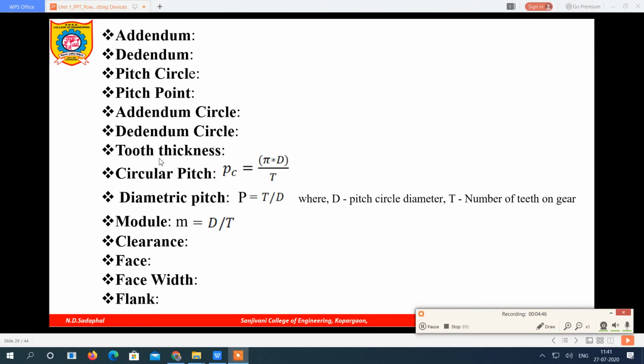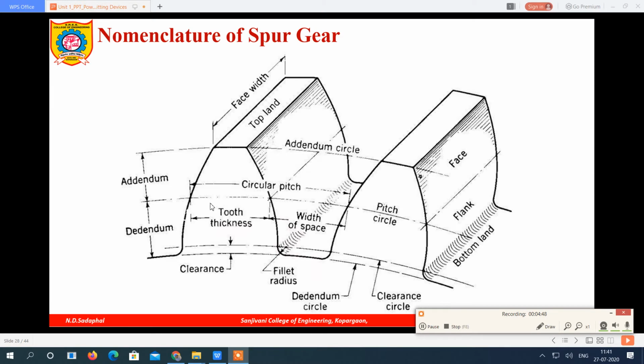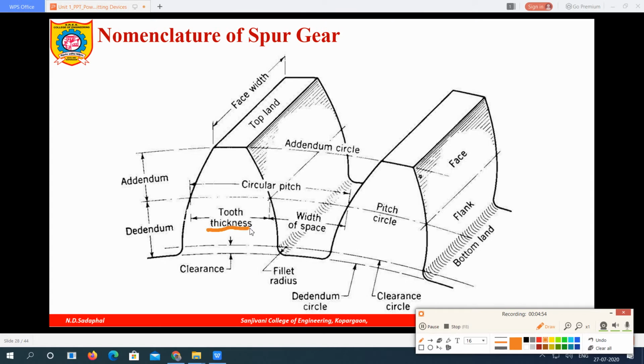Now what is tooth thickness? Here you can see tooth thickness. This is tooth thickness. So it is the distance between two pitch points, this is one pitch point, this is another pitch point, along the pitch circle.